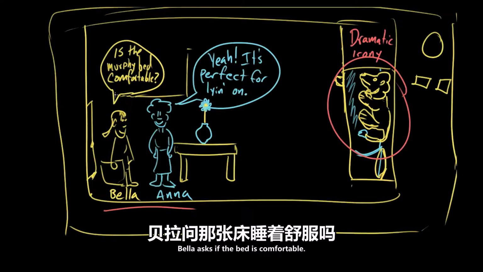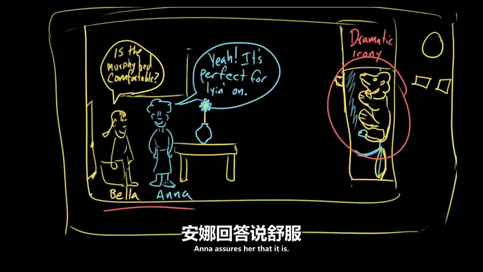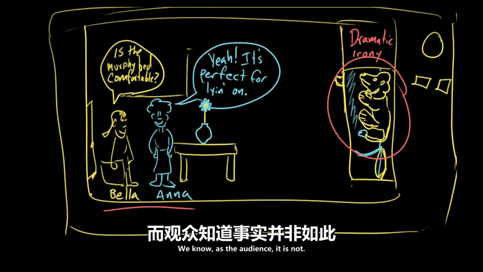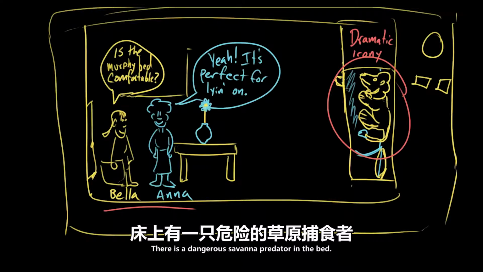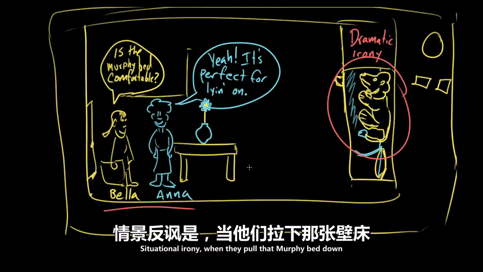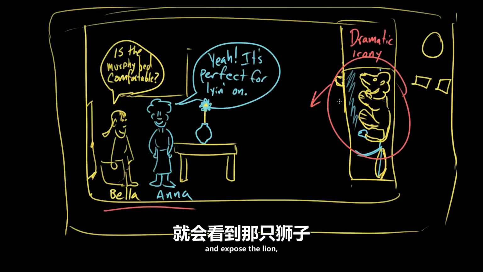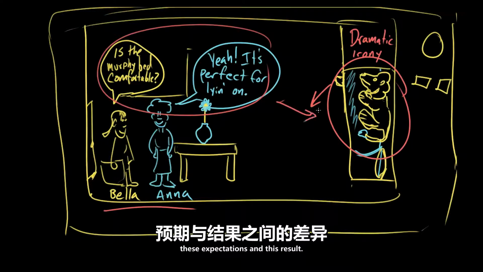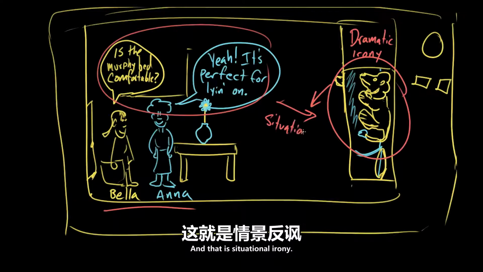Bella asks if the bed is comfortable. Anna assures her that it is. We know, as the audience, it is not. There is a dangerous savanna predator in the bed. That's dramatic irony. Situational irony, when they pull that Murphy bed down and expose the lion, they will see the difference between these expectations and this result. And that is situational irony.